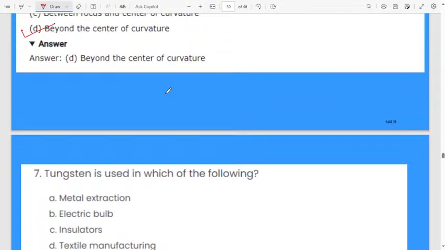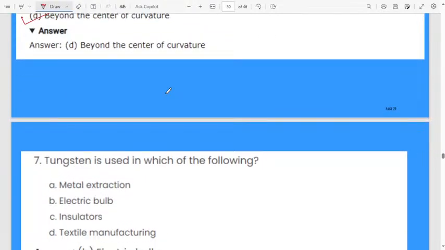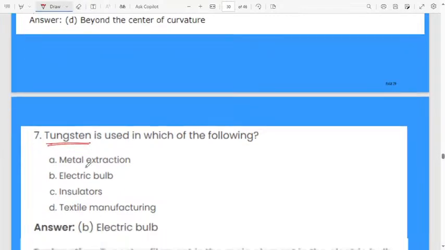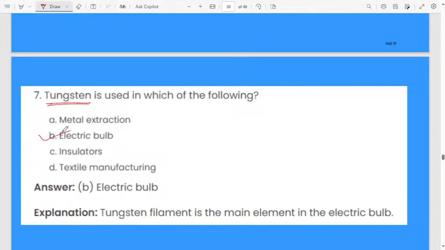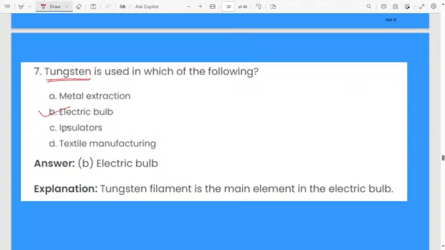Next question. This is easy. Tungsten is used in which of the following? Option A, metal extraction. Option B, electric bulb. Option C, insulator. Option D, textile manufacturing. Tungsten, where do we use it? Very easy question. In the electric bulb. Okay, in the bulb.